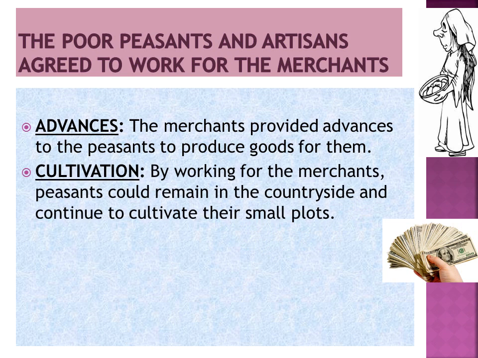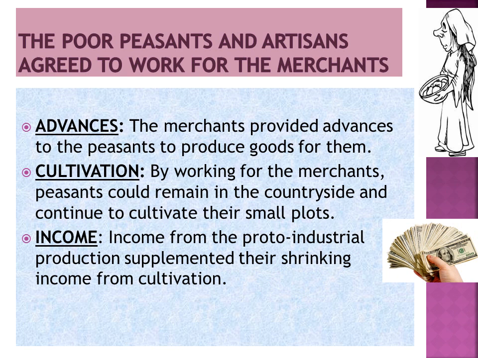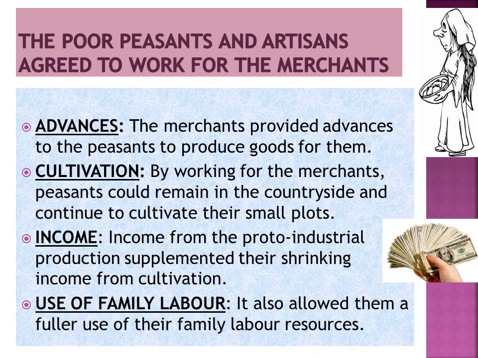Second reason is cultivation. By working for the merchants, peasants could remain in the village and they could side by side cultivate their small plots. Next reason is income. Income from farming was very small for the peasants and artisans. So they thought by producing for the merchants, they can get an additional source of income. And the last reason is that their entire family labor could be used because they had small plots of land on which the entire family could not work. So with the production of cotton textiles, their entire family labor could be used.